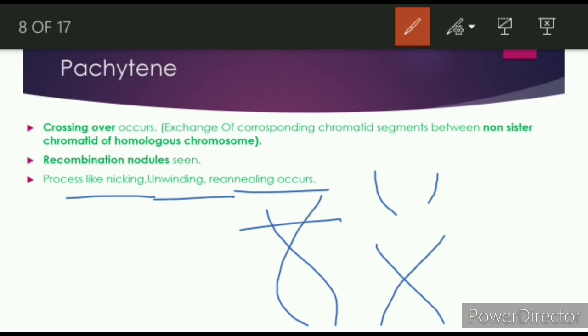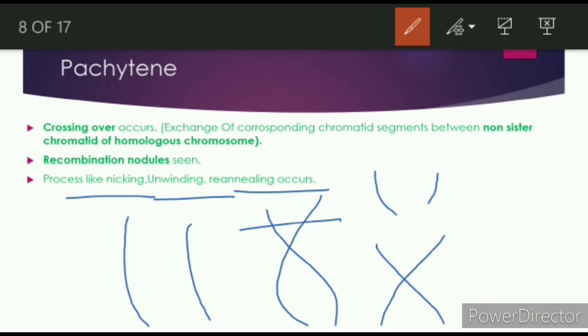What is unwinding? Unwinding means the DNA is wound, twisted, and that twist has to be opened. To open the twist, we have to do unwinding. So how will the DNA look after unwinding? The strands will get separated and it will look like this. So this process is called unwinding.